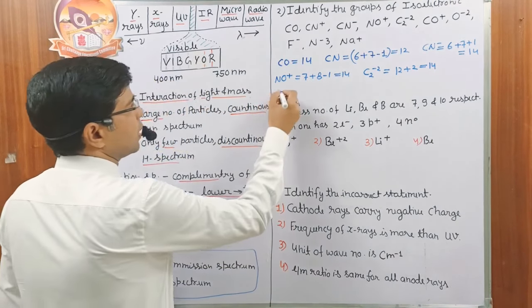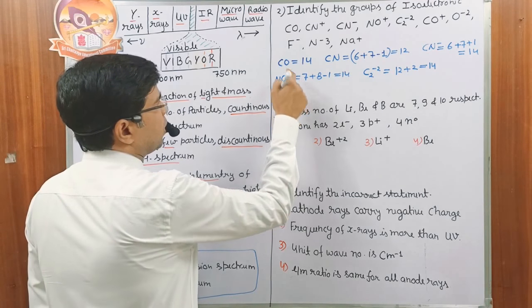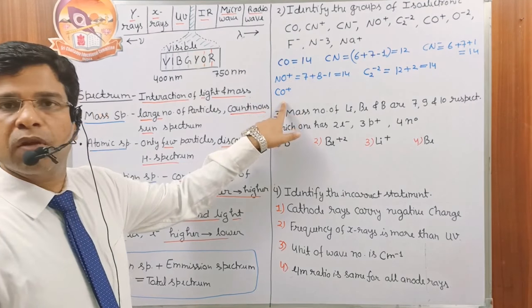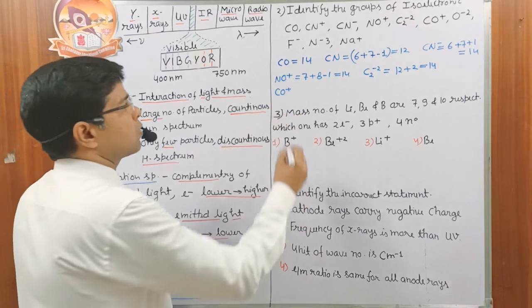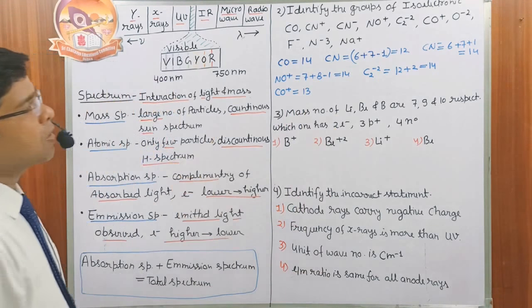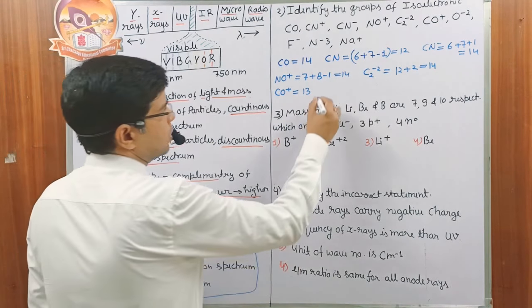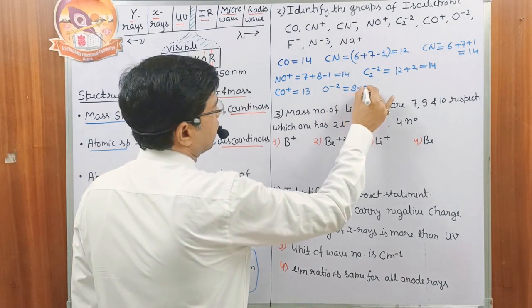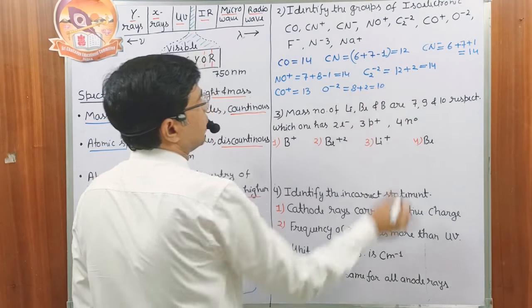Carbon monoxide has 14 electrons, so the number of electrons in the carbon monoxide cation would have to be 13. Then oxygen minus 2: oxygen has 8 electrons plus 2 extra electrons, so the total becomes 10.